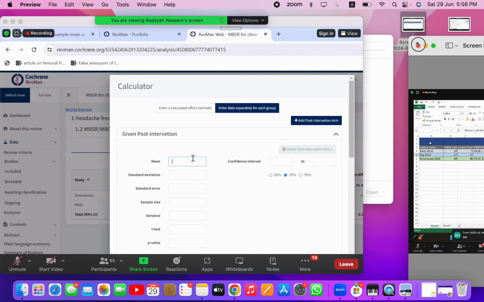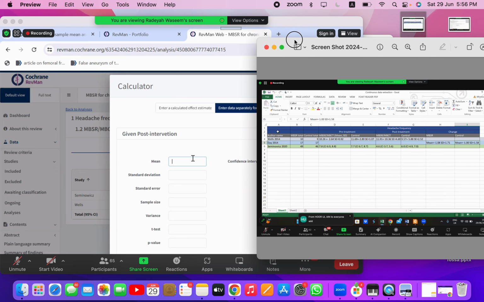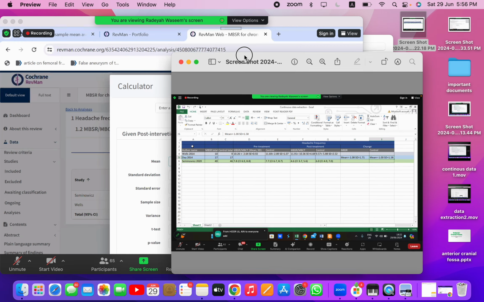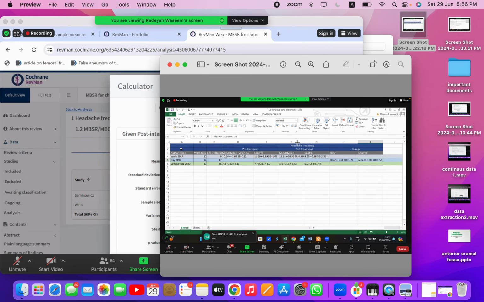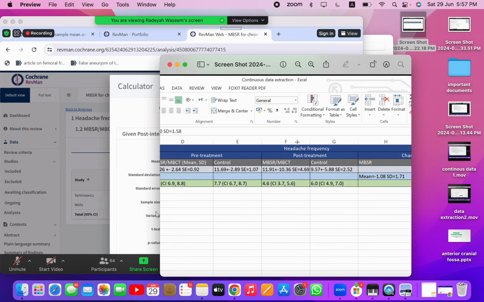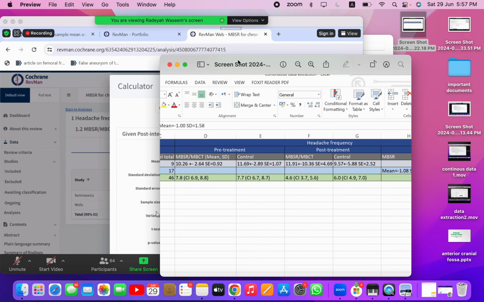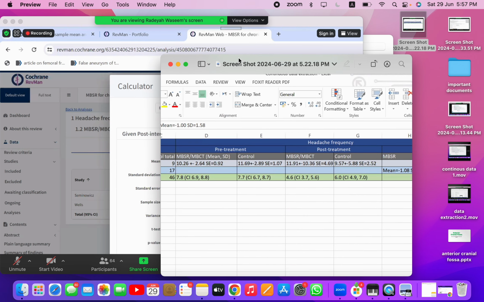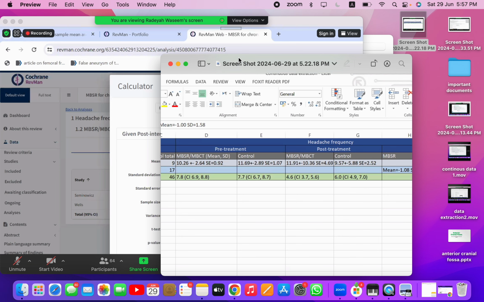This is the post-treatment, right? So the post-treatment mean for Wells is 11.91. Okay, now see, for Wells I have a lot of data. I have the standard deviation, which is 10.36. I have the standard error, which is 4.69, and the sample size, which is 10. I do not have the confidence interval, so I did not enter it.